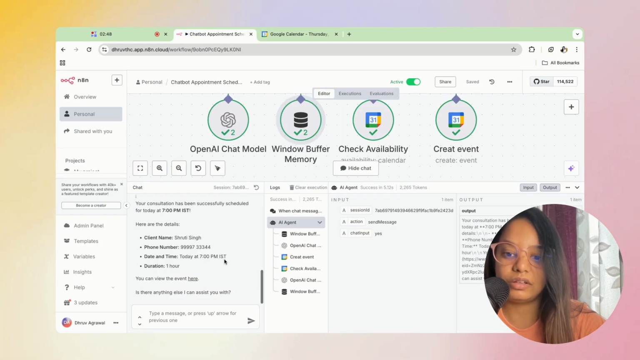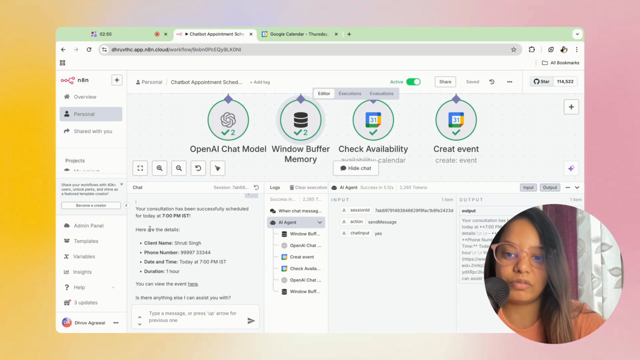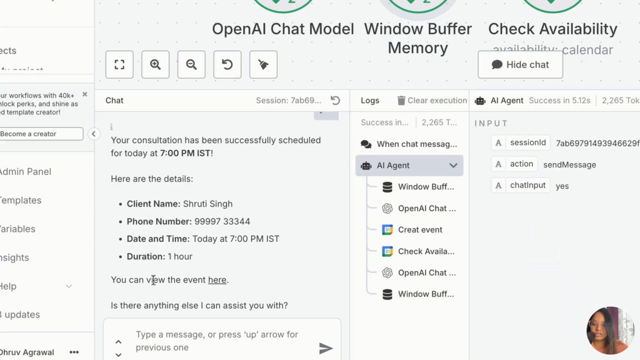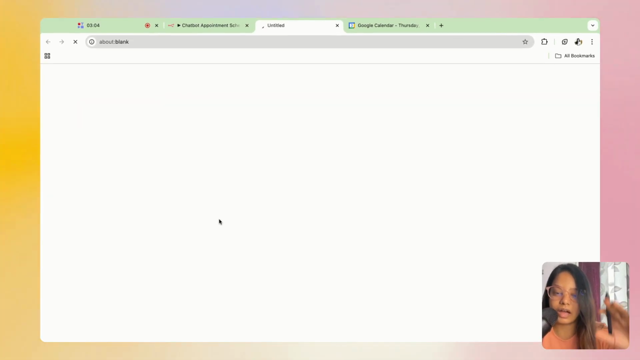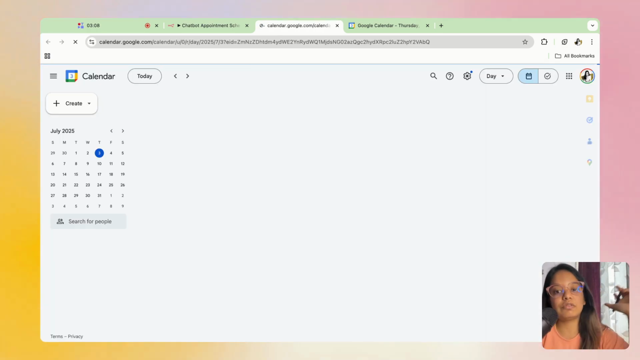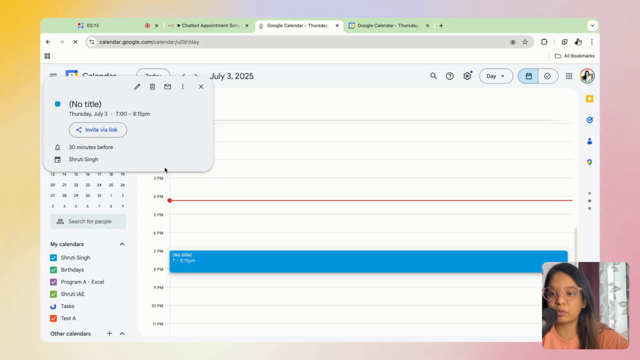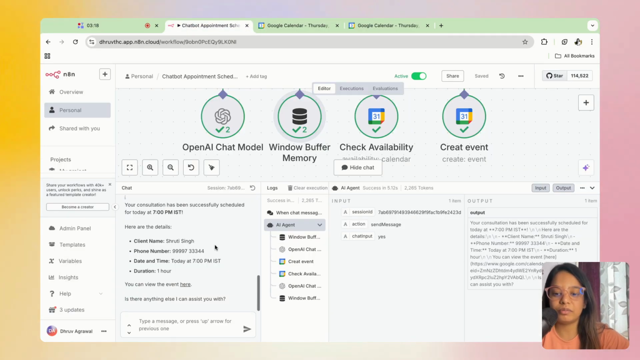And you'll get to see that yes, it is created over here. It has also given us, "Your consultation has been successfully scheduled for today at 7 p.m. IST." The client name and details and everything is provided. Not just that, it has also given me the URL where I'll just click and land on the meeting details where it has booked, and these details will have all the things provided by the client during the booking session. So that is how simple.